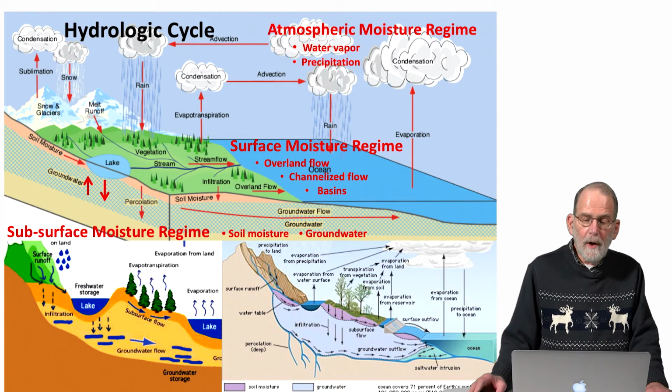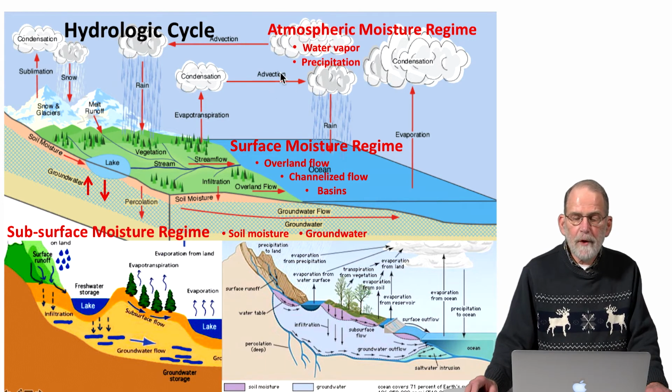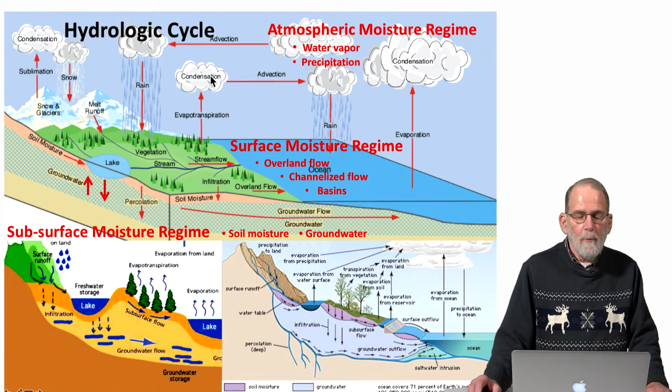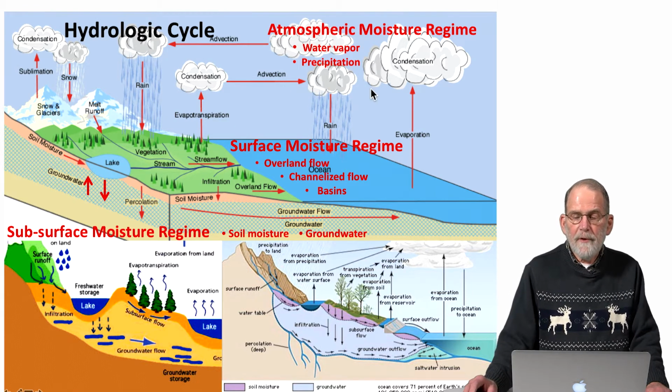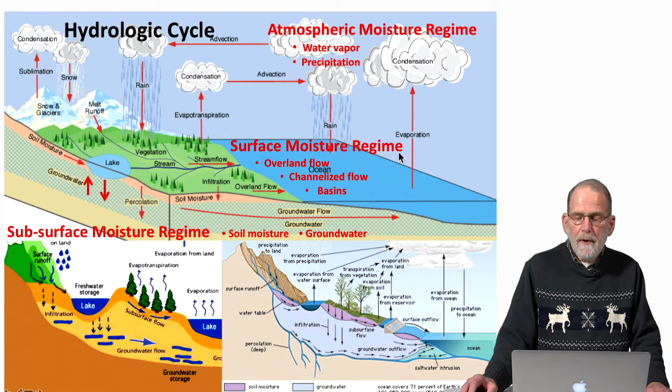So again, we can talk about the movement of water within the atmospheric realm, where we have advection moving air masses containing moisture horizontally, and then we have air masses moving vertically that are displacing water vertically within the atmospheric moisture regime.